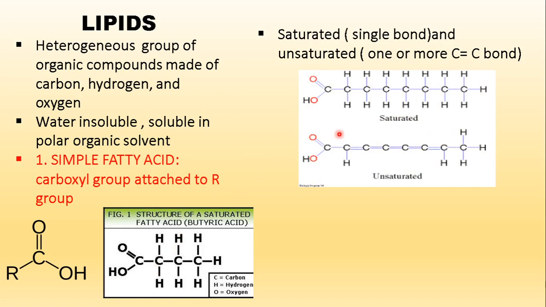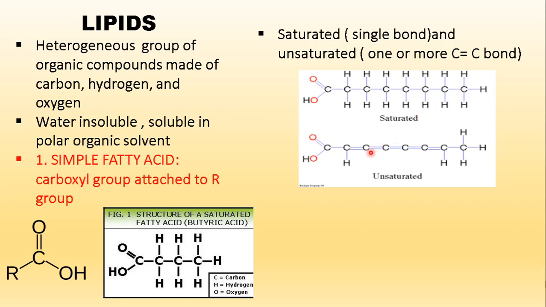Here we have two examples given. In the first, we can see there is no double bond. All the carbons are held together by single bonds. Of course there is a carboxyl group, the main characteristic to make it a fatty acid, but the carbon compound does not have any double bond, so it is saturated.